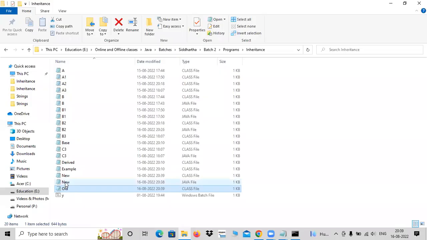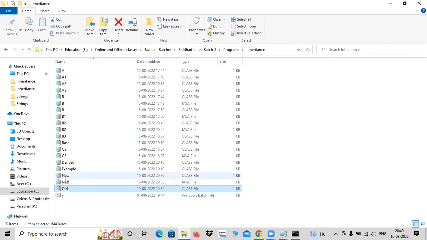In fact, both the dot class files are required. If you can execute, already it is a compiled file, right? I'm not going to give dot Java file. I'll give this dot class and this dot class to you. You can put in a pen drive, you run in your machine.